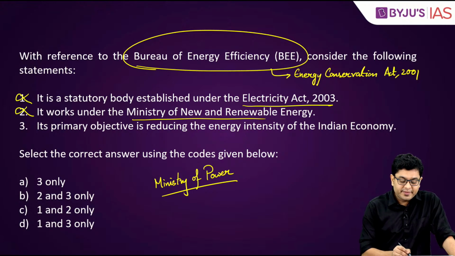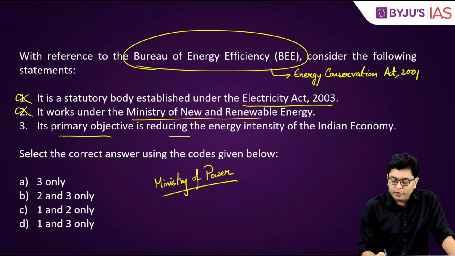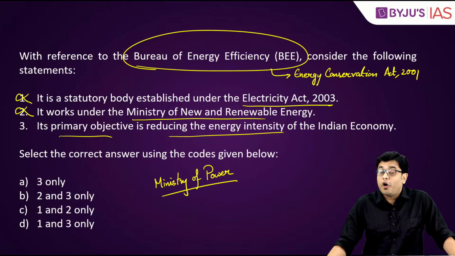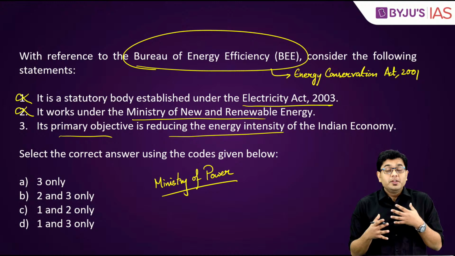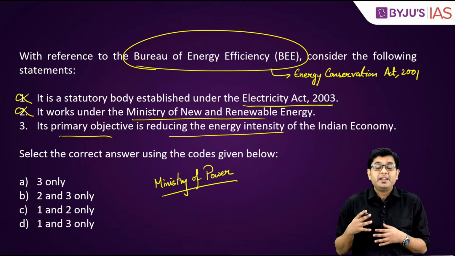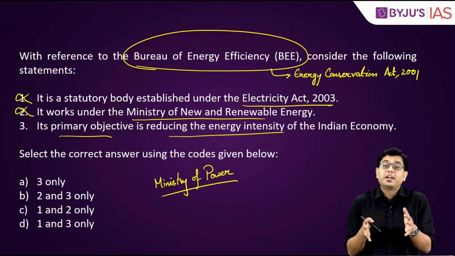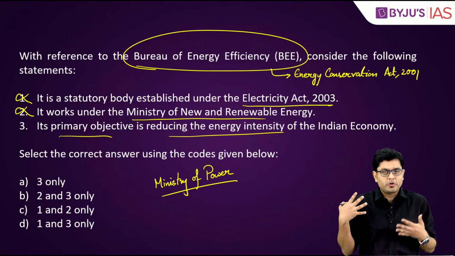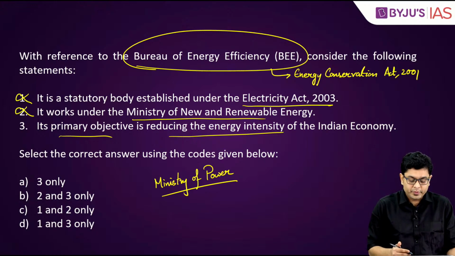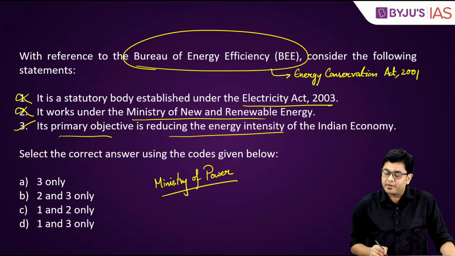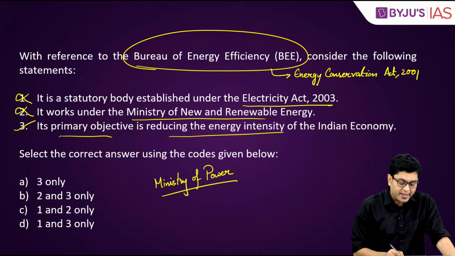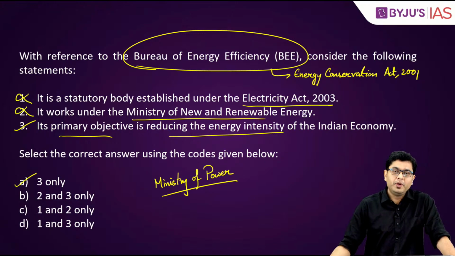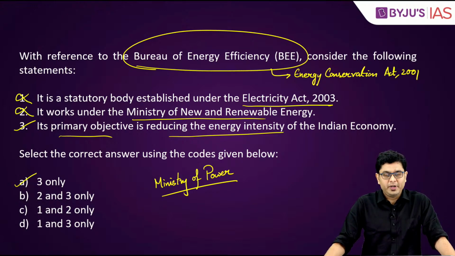The third statement is, its primary objective is reducing the energy intensity of the Indian economy. Energy intensity here refers to the rate at which the economic activities and the rate at which the economy is basically consuming energy. So if you reduce that, emissions will automatically reduce in the long run as well. So the third statement is correct and first two are incorrect. So the correct answer in this case will be A, that is 3 only.